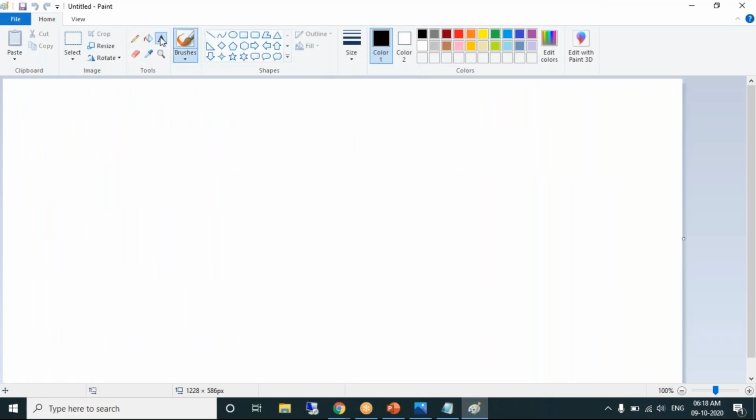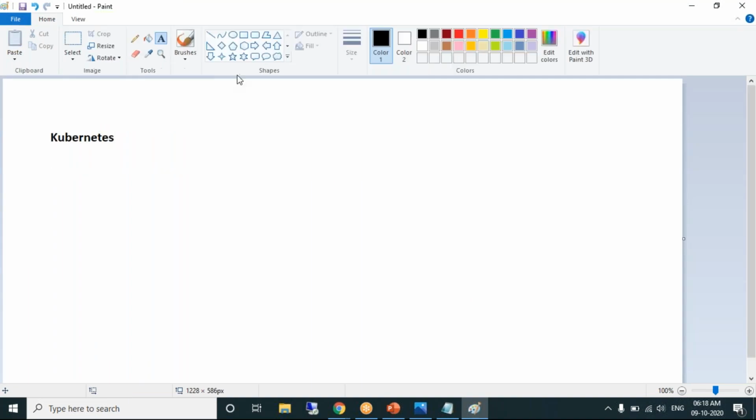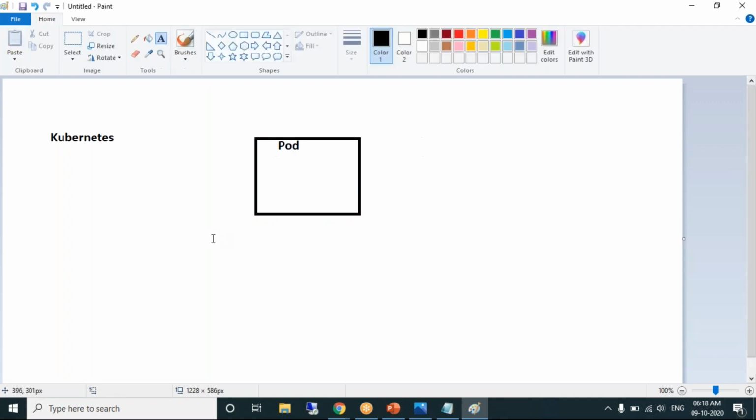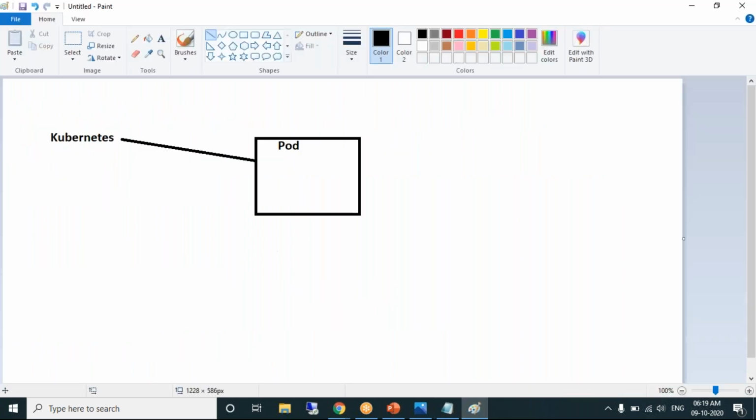Using Kubernetes, what you can do, you can create a pod. Using Kubernetes, what you can do, you can create a pod. That's it. Look at the next statement. Pod consists of one or more tightly coupled containers. To simplify this, forget about more, a pod can consist of one Docker container. So what does a pod contain?